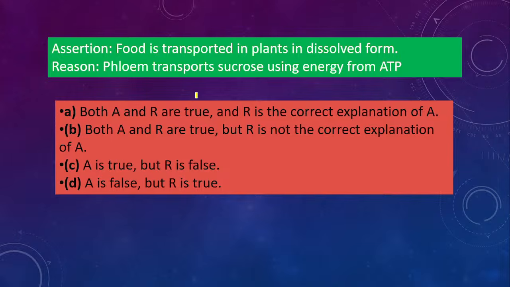Next one. Assertion: Food is transported in plants in dissolved form. Reason: Phloem transports sucrose using energy from ATP. So tell me which one is the correct option. In plants, food is transported in dissolved form. And the reason given is phloem transports sucrose using energy from ATP.